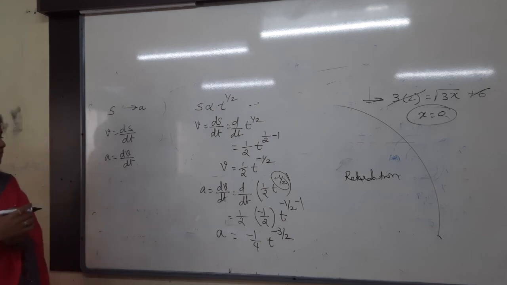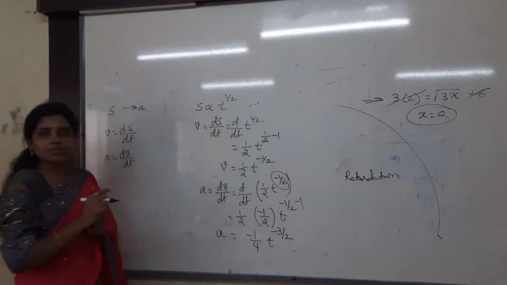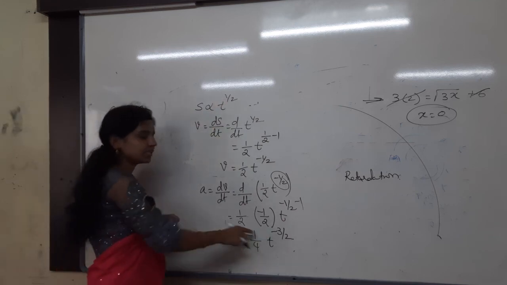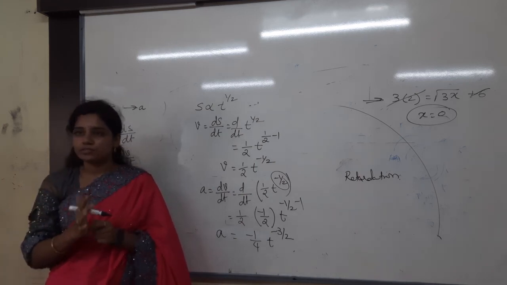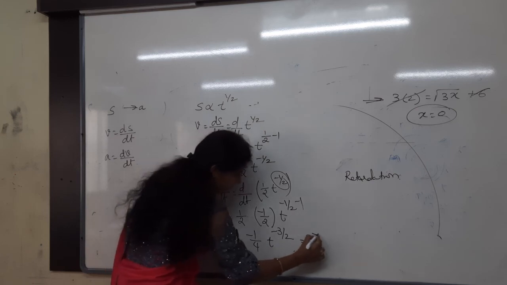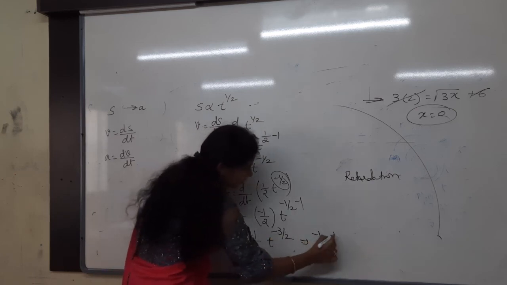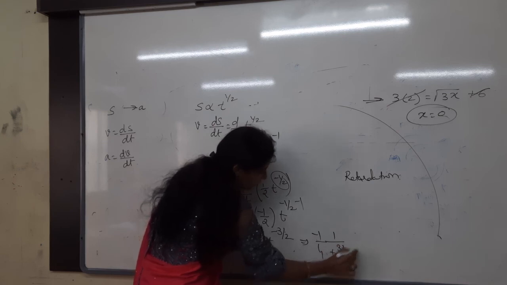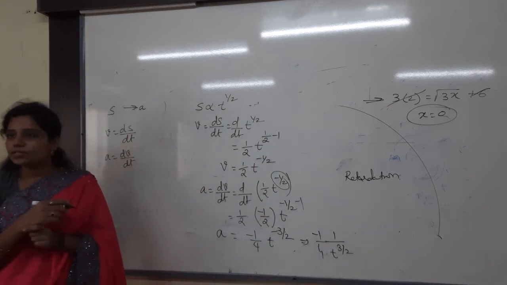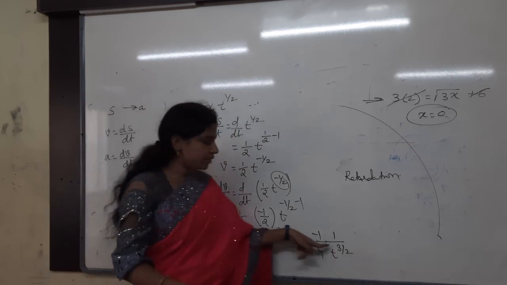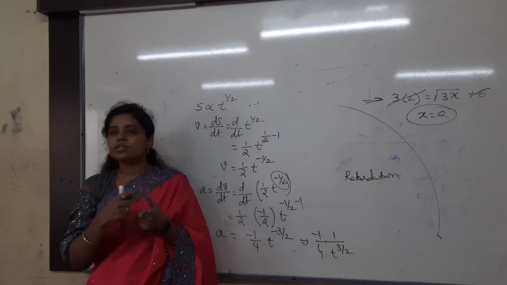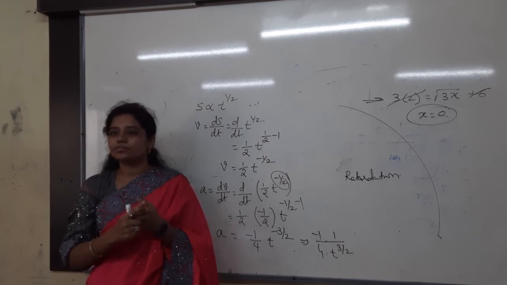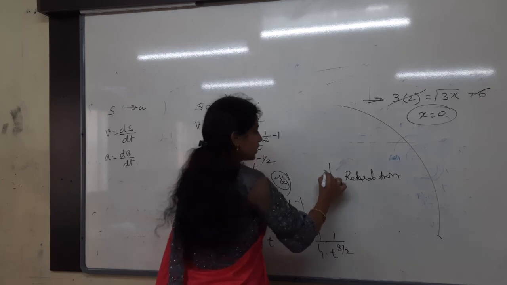1 by t power. Yes, that's very good. Before t power how much was there? 1 by 2, right? Now t value is decreasing or increasing? Decreasing, increasing in opposite direction, by the way. Understanding here, what will we get here? Minus 1 by t power minus 3 by 2, nothing but I can write as 1 by t power 3 by 2. You're understanding, right? So, as compared to 1 by 2, 3 by 2 is bigger only. But increasing in which direction? Opposite direction. So that our retardation is decreasing. Understanding, right? So decreasing retardation is the correct answer.